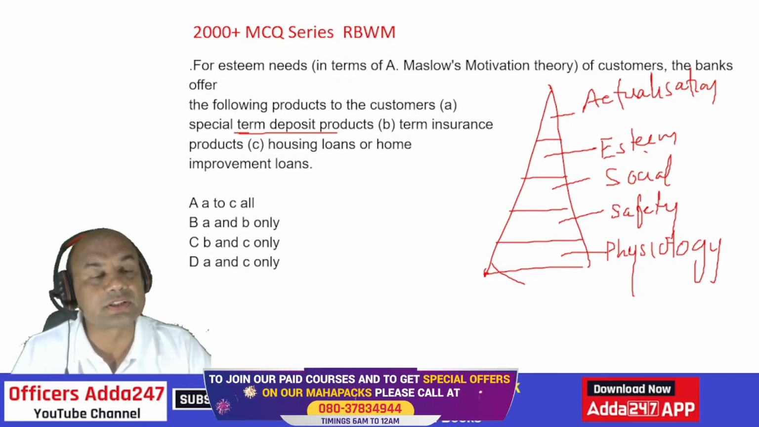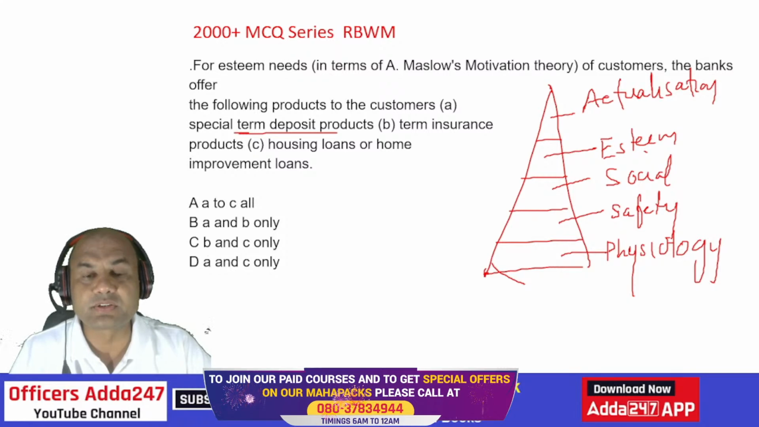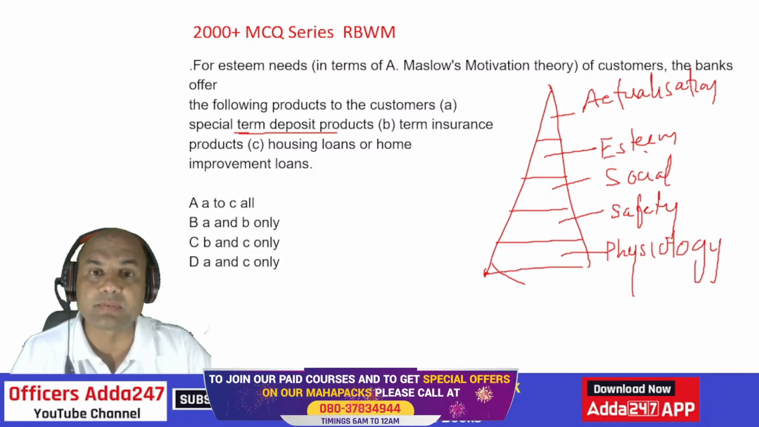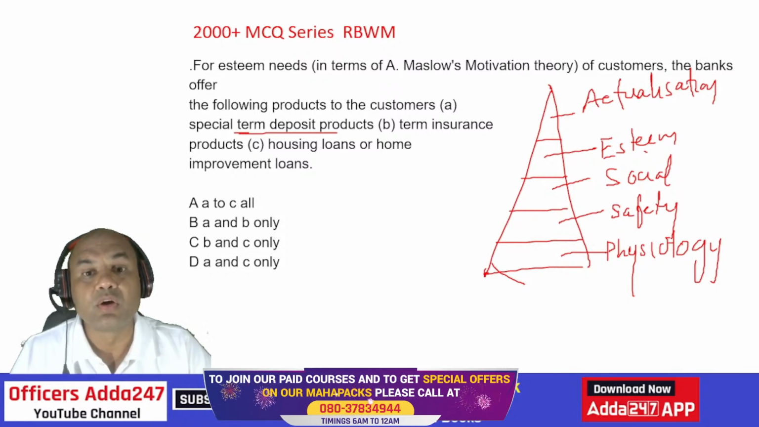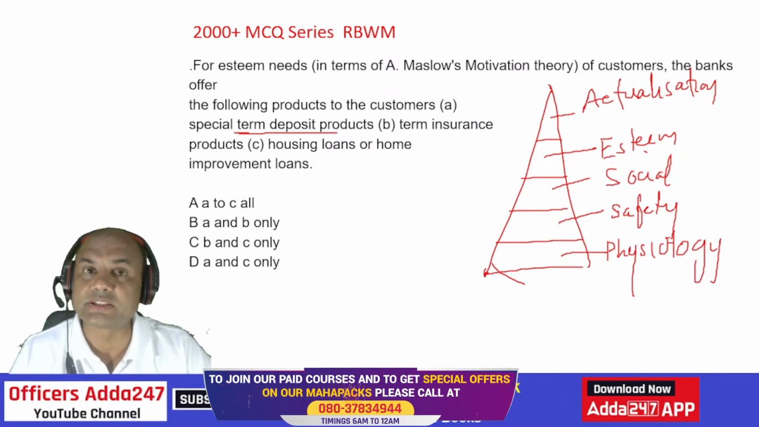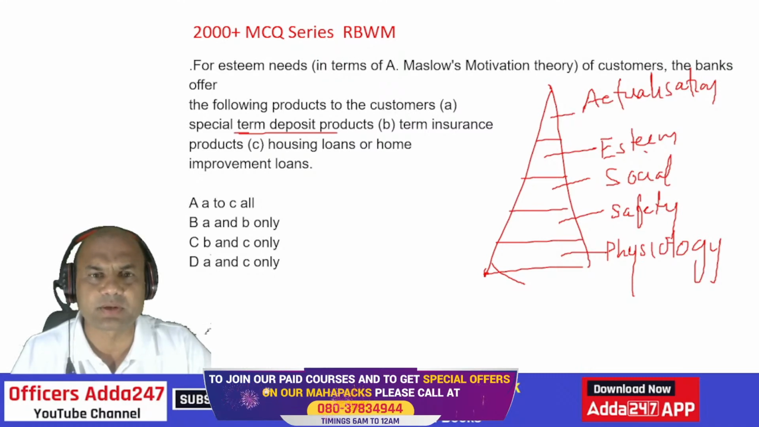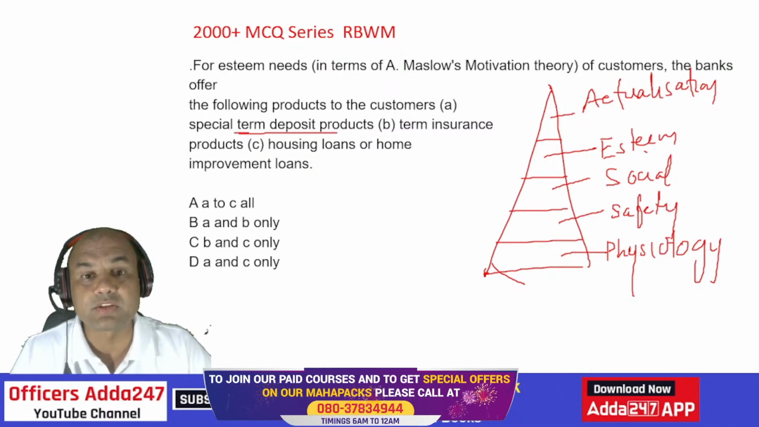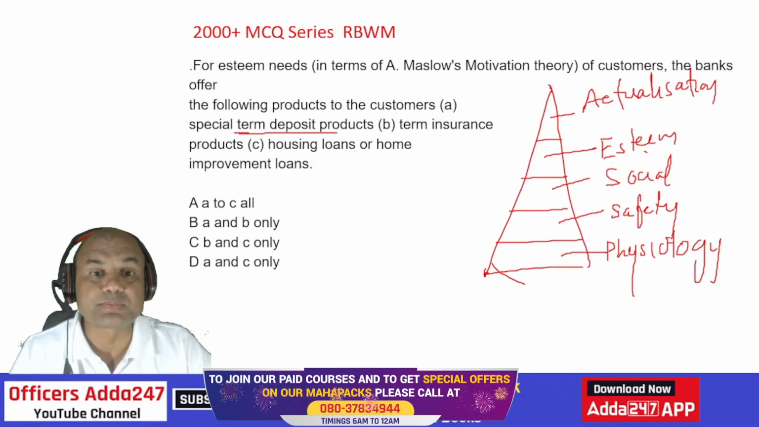Term insurance products are also sold. Term insurance means a higher range can be given, a higher sum assured can be given. Home loans and home improvement loans can also be given because these are typical customers. Suppose somebody is earning 5 lakhs per month. What do you mean by this 5 lakhs per month? This person will definitely have the capacity to pay your EMIs. So definitely I can give this.